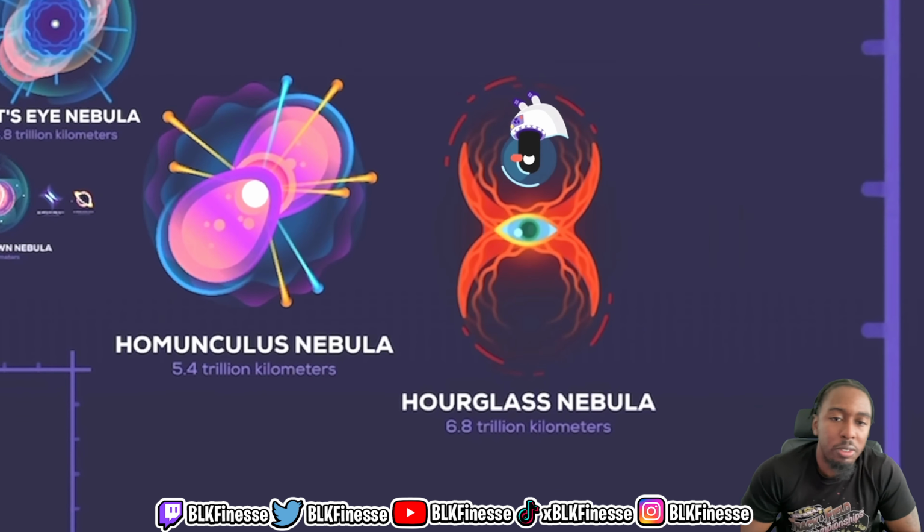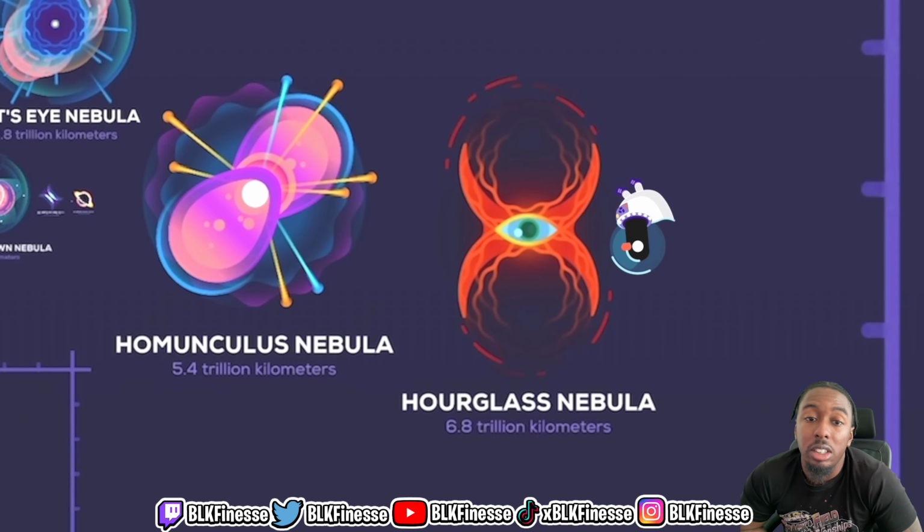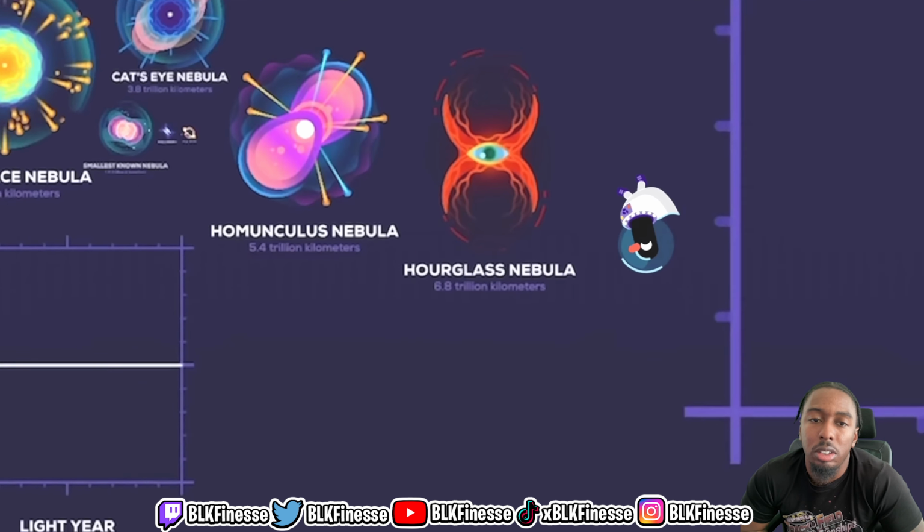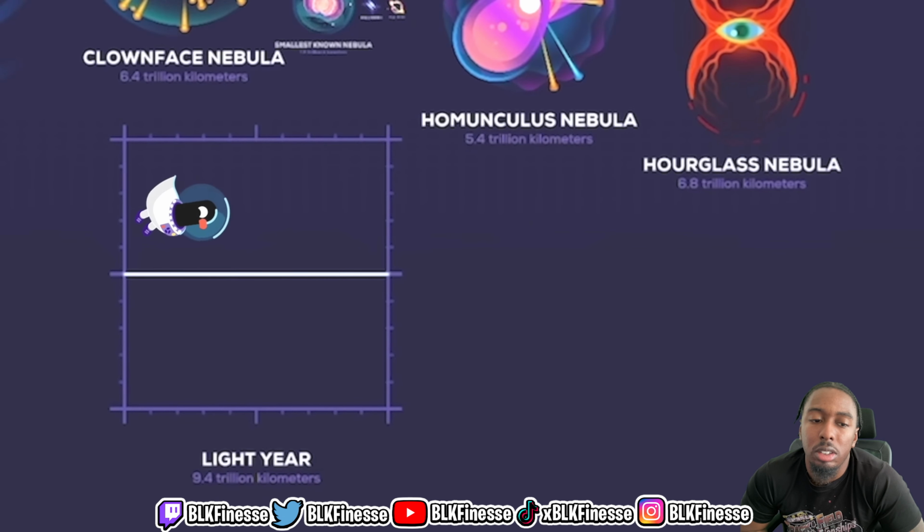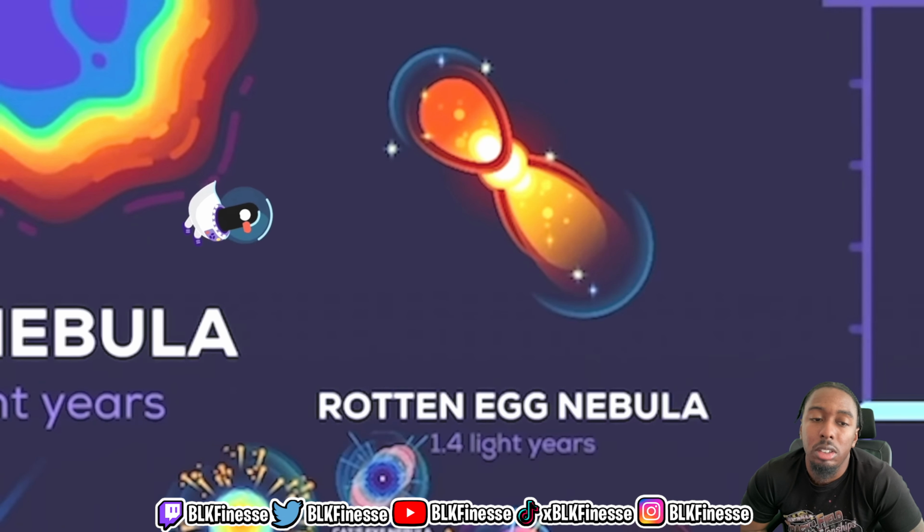Is a nebula supposed to be part of an explosion or something? 6.8 trillion kilometers. A space shape that looks like an hourglass, made by star wind and light. Light year, 9.4 trillion kilometers. Rotten Egg Nebula, 1.4 trillion kilometers. A dying star that emits gases that smell like rotten eggs.